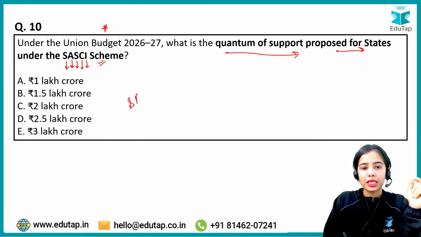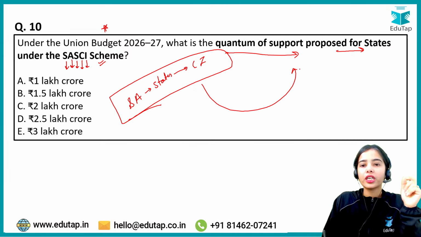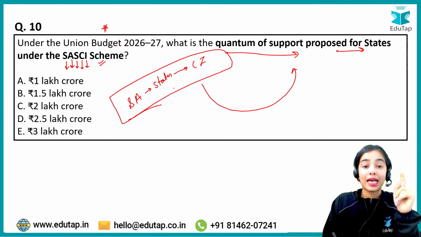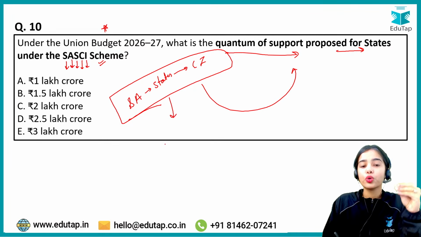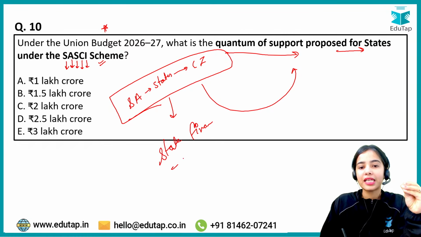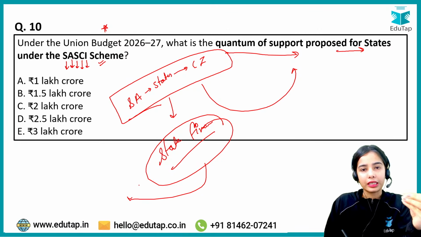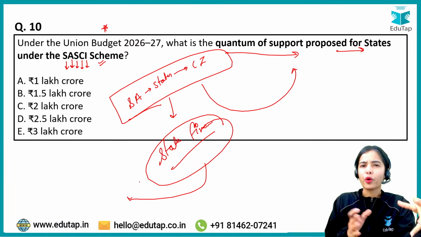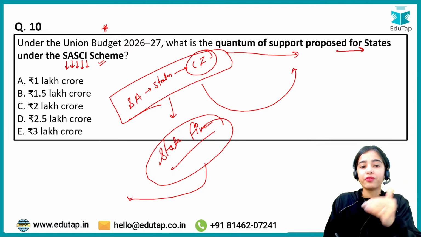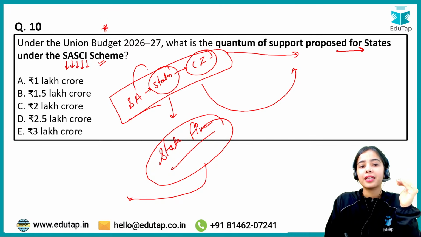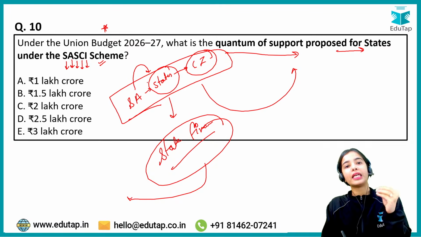So there is special assistance that is provided to the states for the capital investment under this particular scheme. What is the quantum of support that is proposed for the states? This particular scheme was also mentioned in the state finances that we have discussed very recently, okay? So this is an important scheme because it is focusing on the capital investment by the states, and the special assistance is being provided by the government.